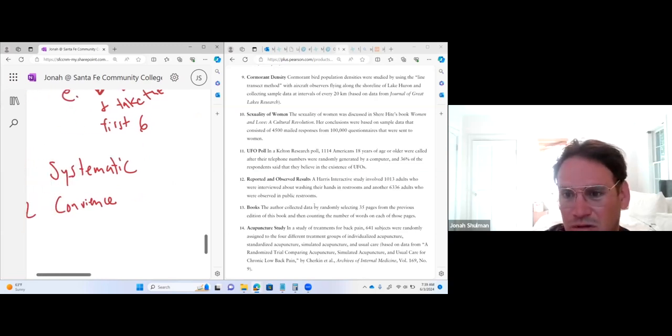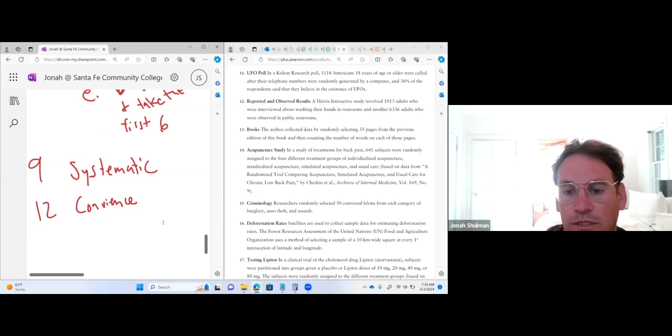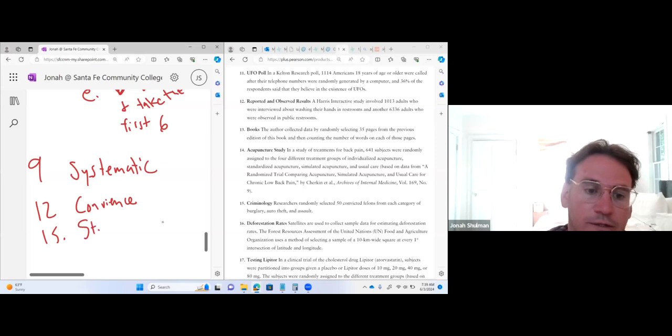It sounds like they're getting them all. So yeah, let's do one more. Researchers randomly selected 50 convicted felons from each category. Oh, this is totally each category. This is breaking into different strata and taking a group of each. So this one is stratified. Cool.